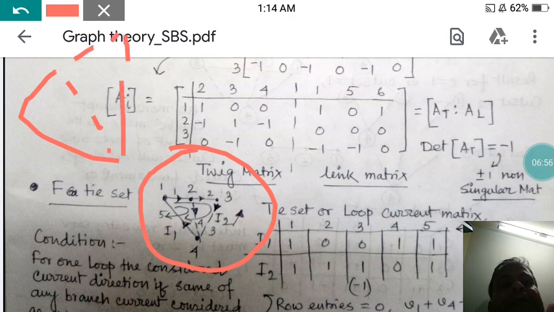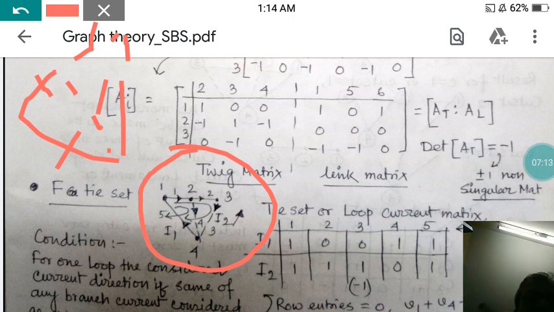So these 3 points, it means this line and this line, these 3 are the links, and this is the twigs basically. So one tree structure and its probable links, that combination is called the graph. So when the tie set is there, you have to get the tree first, and the dotted line will represent its link. Then how many closed loops are we having?